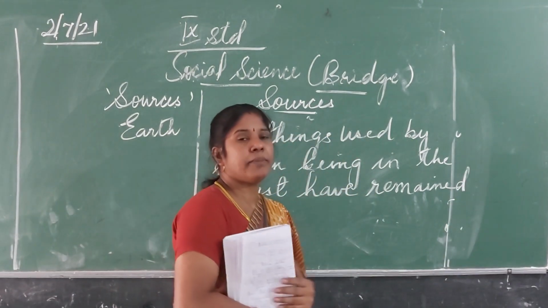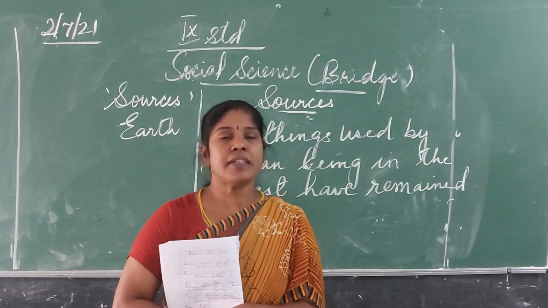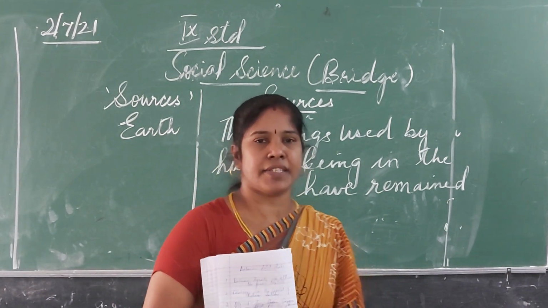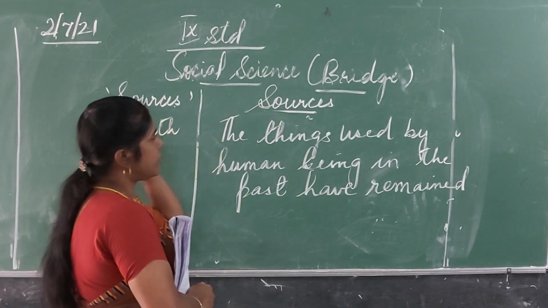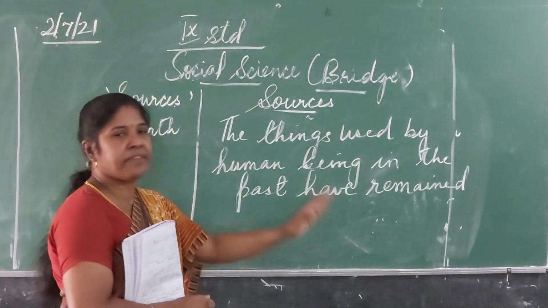Children, do you know who is called a historian? The person who writes history is called a historian. So here, what are sources? The things used by human beings in the past have remained.